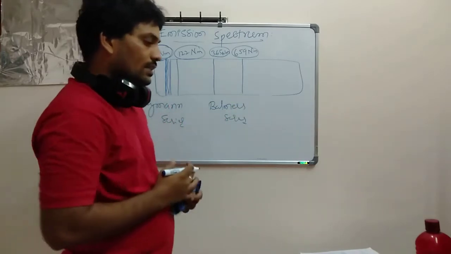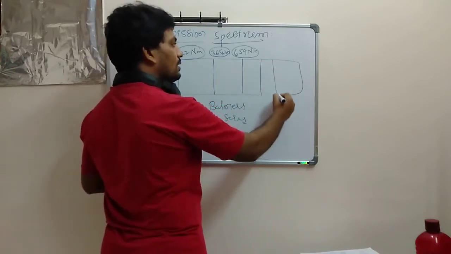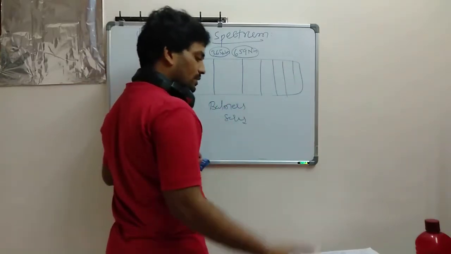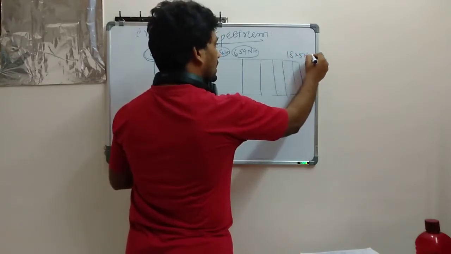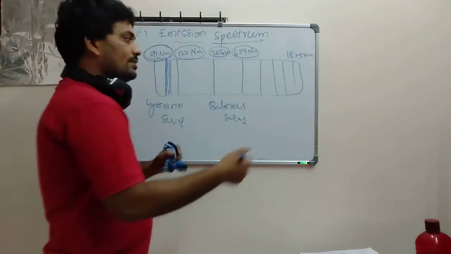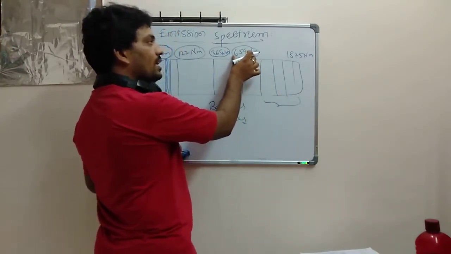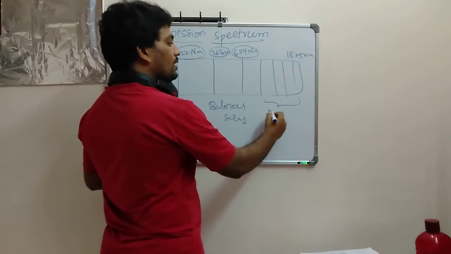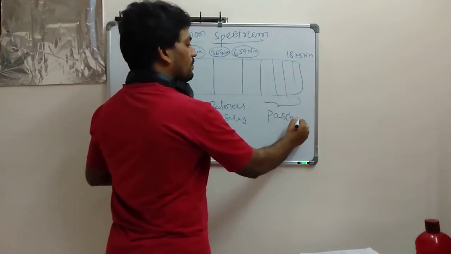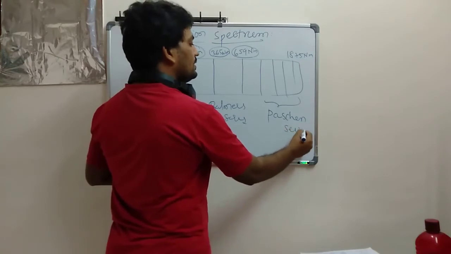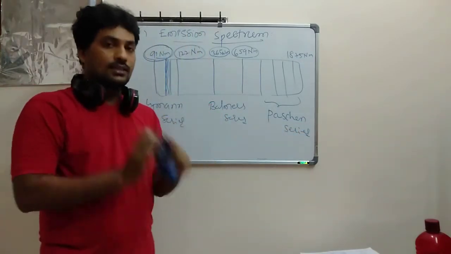Next, after this one, if I find wavelengths higher, like 1875 nanometers or more, this variation of series from 659 nanometers onward, we call the Paschen series. So in practice, do these things exist? Yes, these things exist.